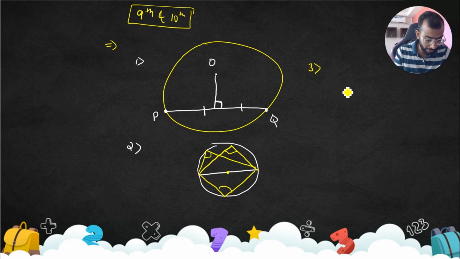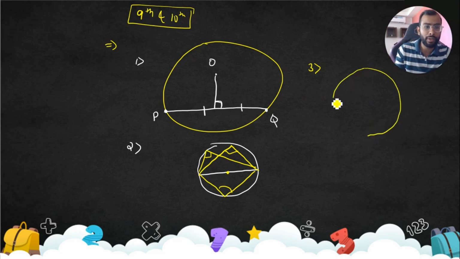Next, let's take a circle. I will just quickly read out the property we have. The property is: the angle made by a chord of a circle at the center of the circle is double the angle made by the chord at any point on the circumference lying on the same side of the center. What does that mean? Let's say this is a chord AB, or you can take arc ABC.